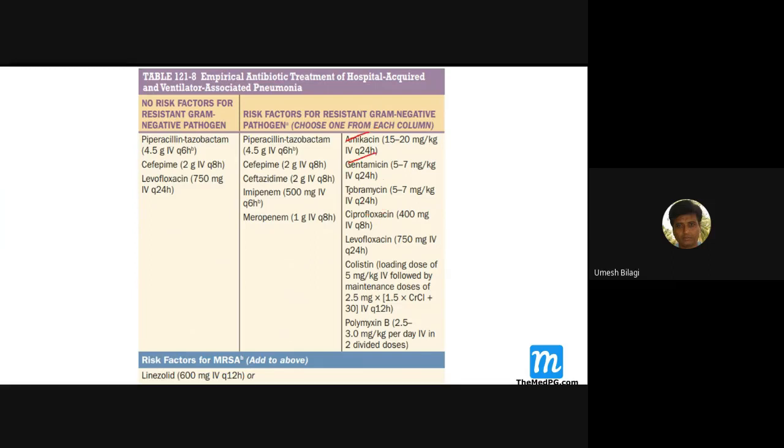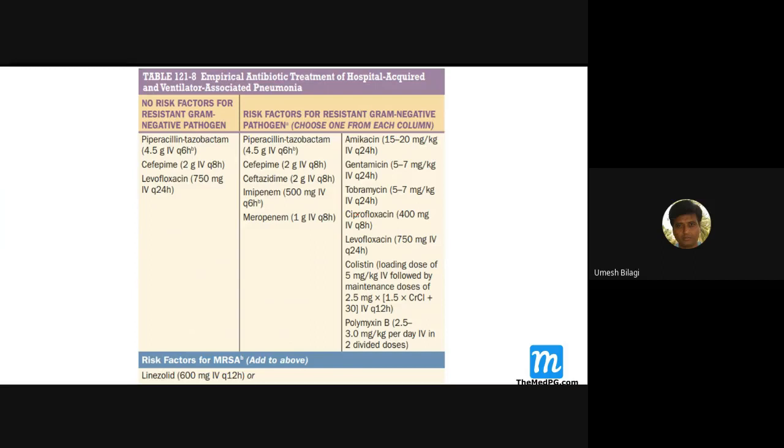Amikacin, gentamicin, tobramycin, then levofloxacin, colistin. This you have to add up with piperacillin-tazobactam, or ceftazidime, imipenem, meropenem. You have to use one from here, one from here. You should add up.